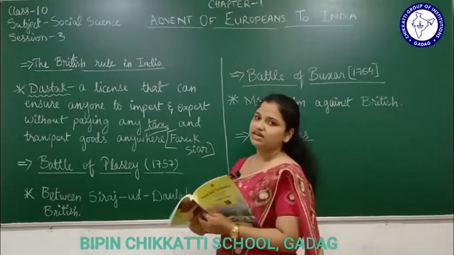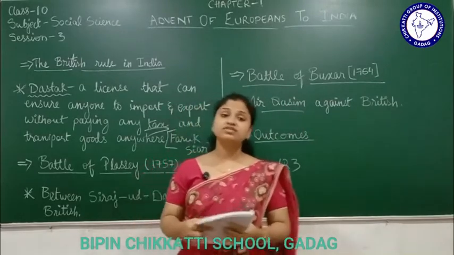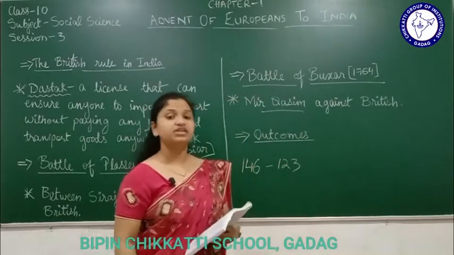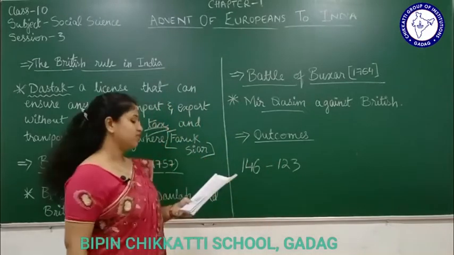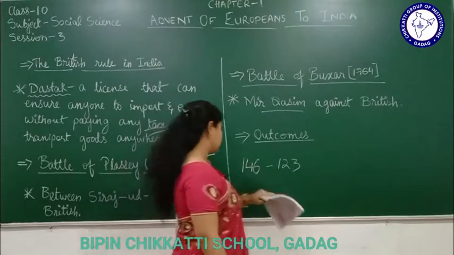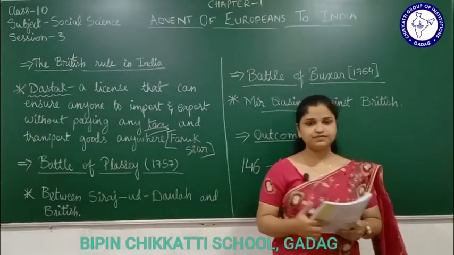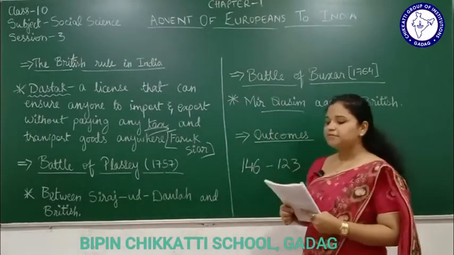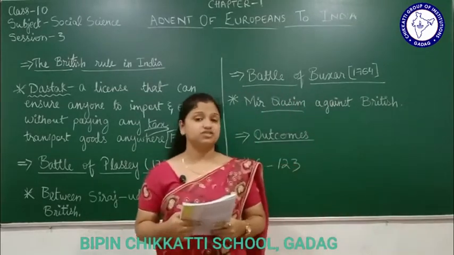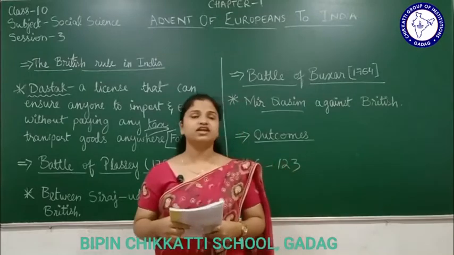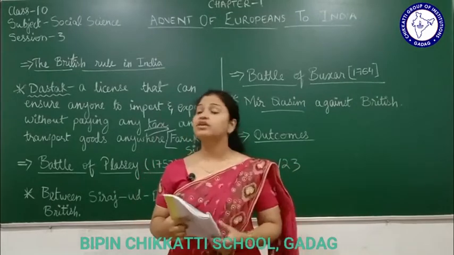So this Mir Qasim was the person who fought against the British in the Battle of Buxar in 1764. So what is the Battle of Buxar here now? Let's learn that. Mir Qasim was an efficient administrator. He was a very good administrator. He was running his territory very well.